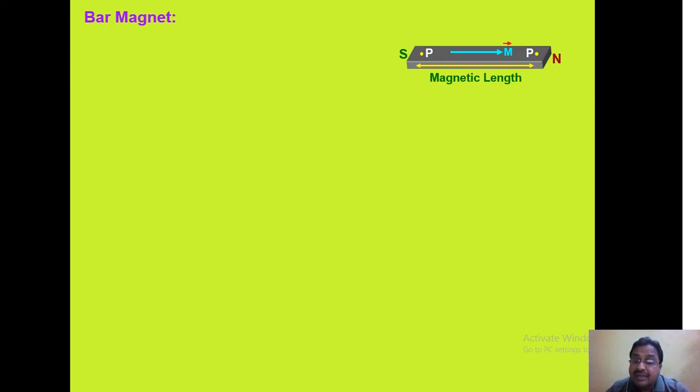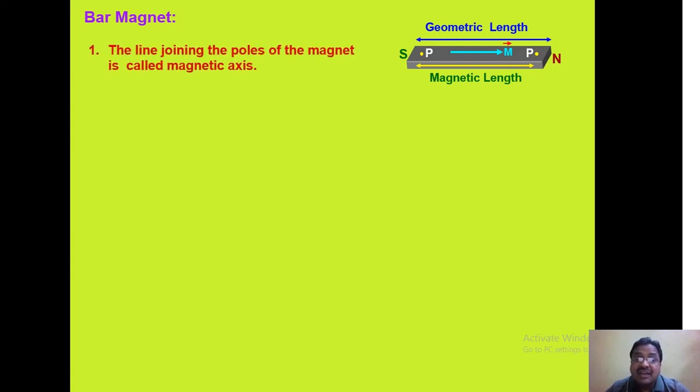The pole to pole distance, with the two dots marked in yellow color, is called magnetic length, whereas the face to face distance is called geometric length.